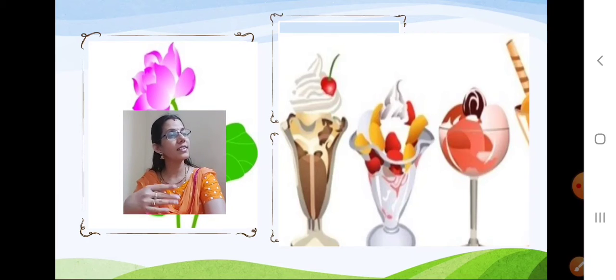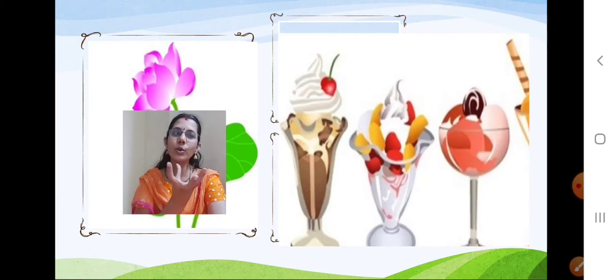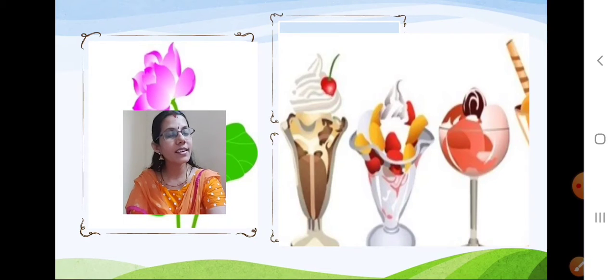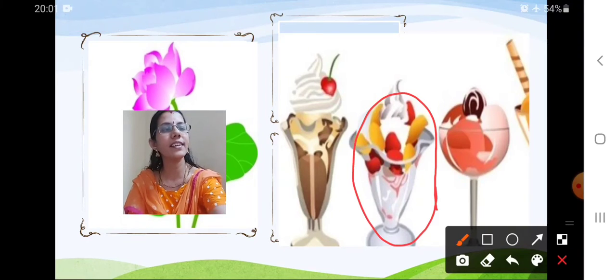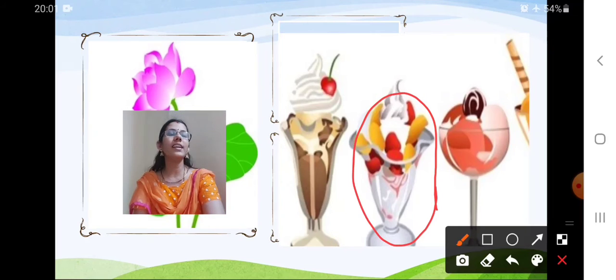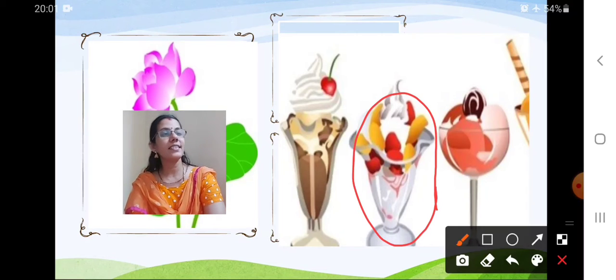That is on the side. And the scoop, that is on the side. Which is in between? Which is in between? Yes, this one is in between. Understood? And those two are on the sides.